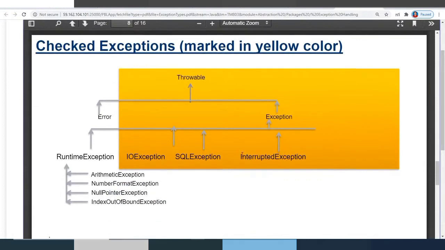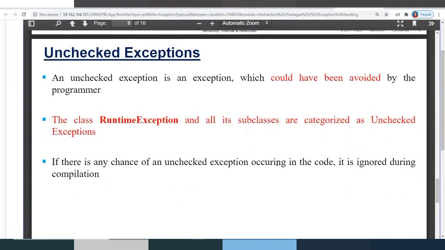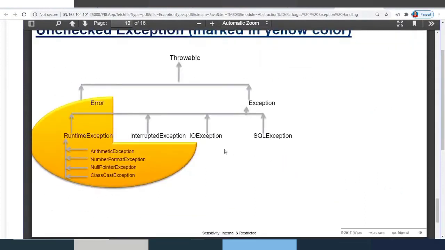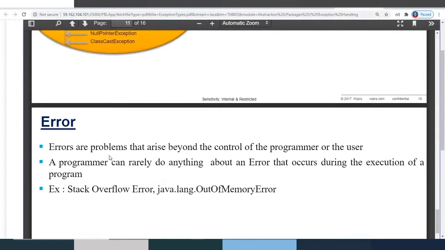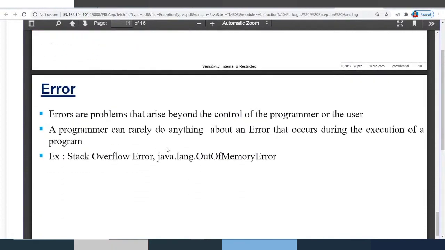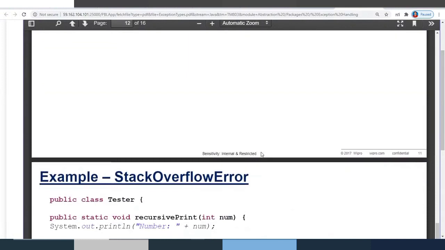All the checked exceptions are in yellow color: IOException, SQLException, InterruptedException. These are some examples of checked exceptions. And unchecked exceptions are those that are not checked during compile time. All the subclasses of RuntimeException are by default unchecked exceptions. And error, as I said, is not in the control of the programmer.